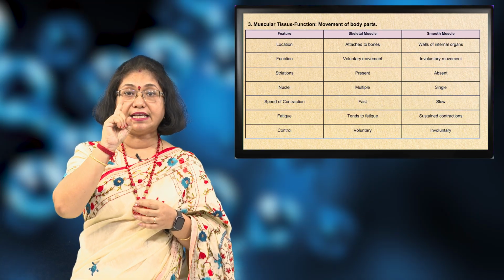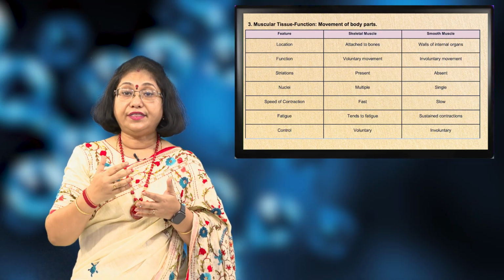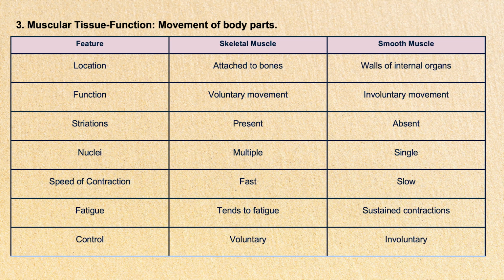They have one single nucleus and the speed of their contraction is very slow. Therefore, they have sustained contractions. That means your stomach can keep its movement over and over a long period of time. And as we have already said, we cannot control their movements, hence they are involuntary in their function.